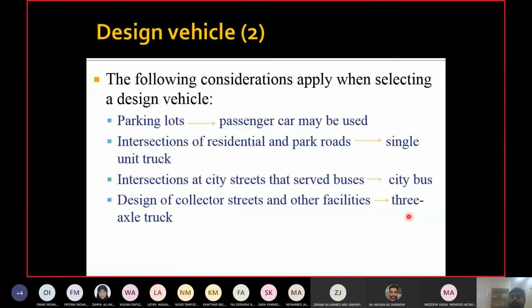Now, if you want to see the types of vehicles, they are given in chapter 3 with the sizes. Chapter 3 has the size and the types of all the vehicles which you can consider for your design.